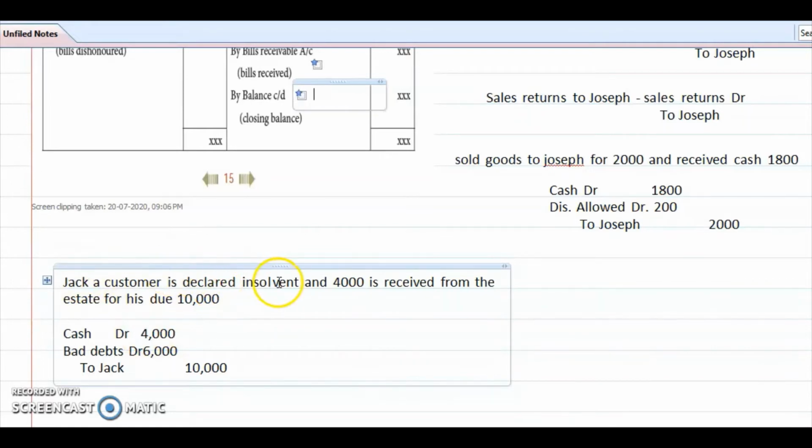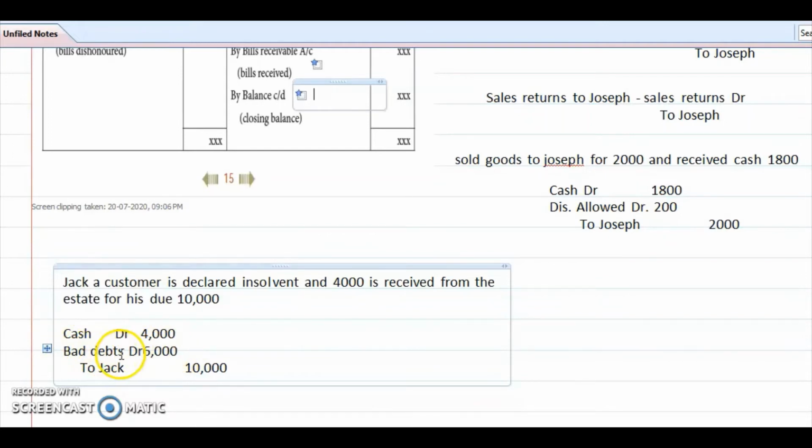Okay, in the theory part we studied all this. So cash we are receiving from Jack is only 4,000. The 6,000, what will happen? We cannot receive this 6,000.